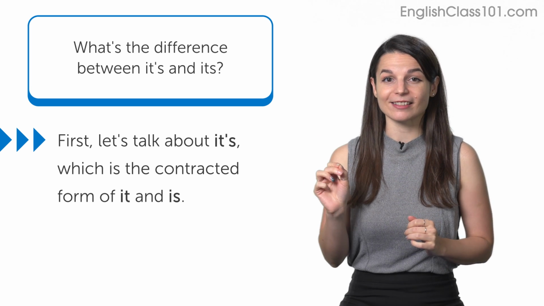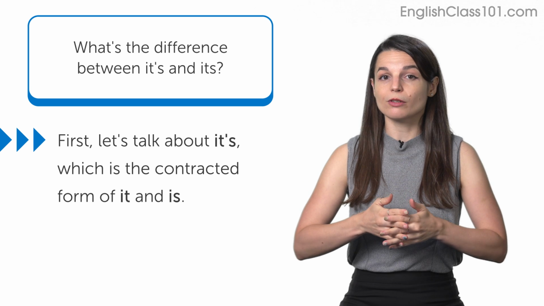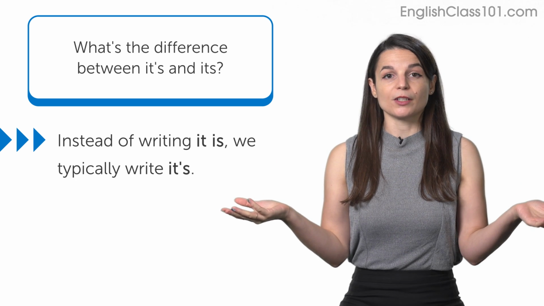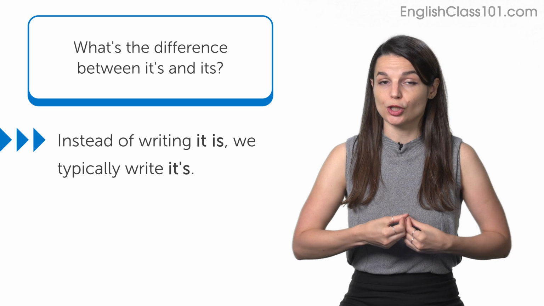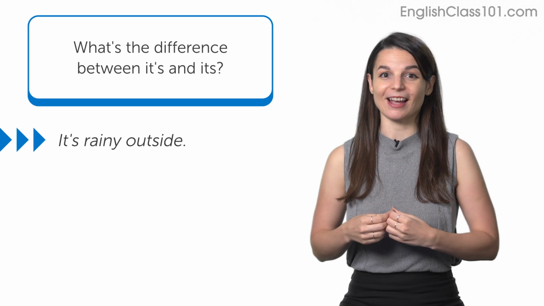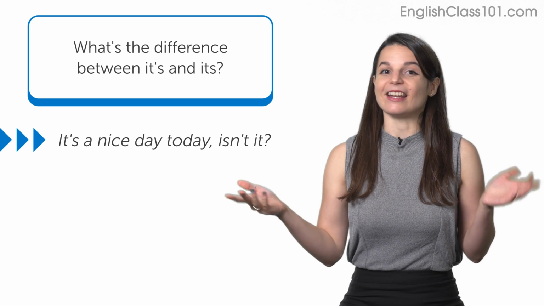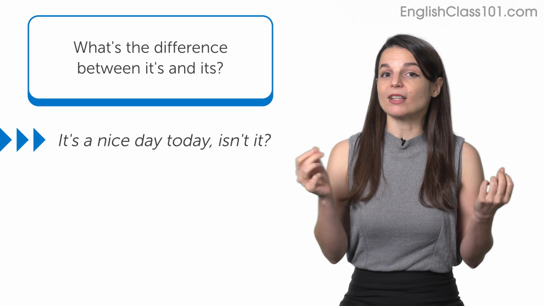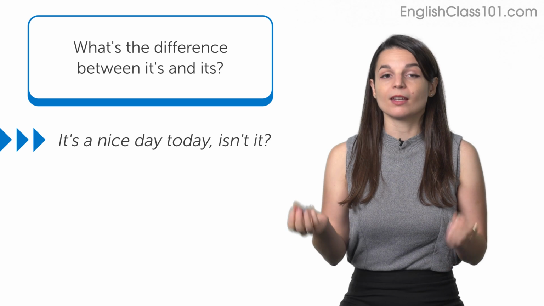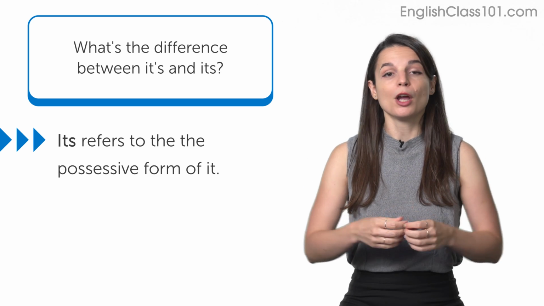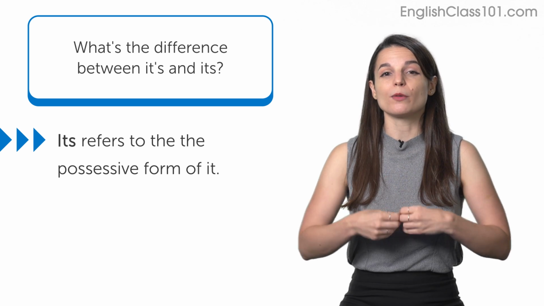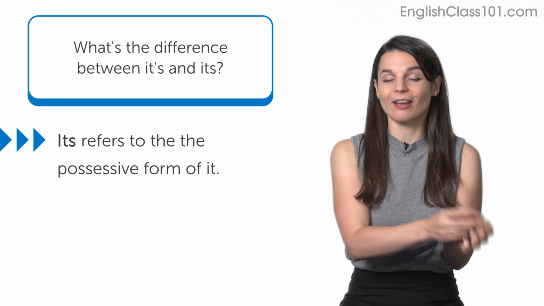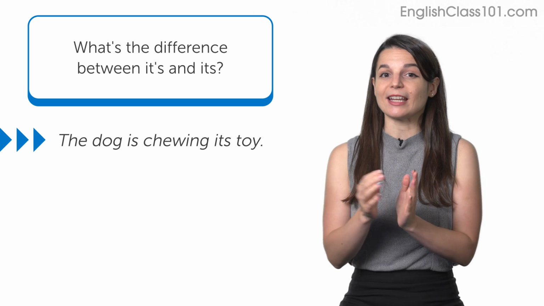IT apostrophe S. This is the contracted or the reduced form of it and is. So instead of writing it is in a sentence, we typically write it's, and we use it plus apostrophe S to do this. For example, it's rainy outside, or it's a nice day today, isn't it? We use it apostrophe S to mean it is. Its with no apostrophe, however, refers to the possessive form of it. So this means we want to show that something owns something else. For example, the dog is chewing its toy.